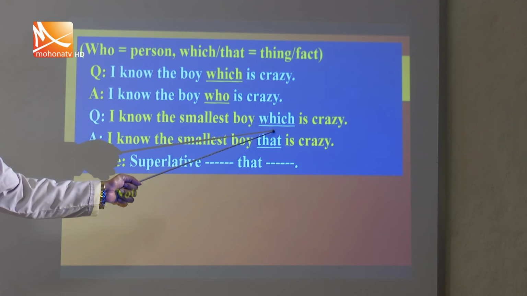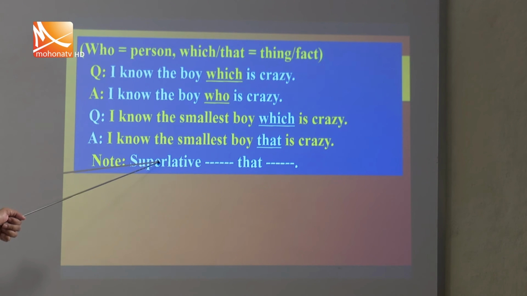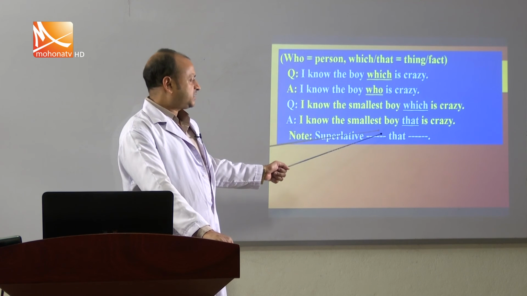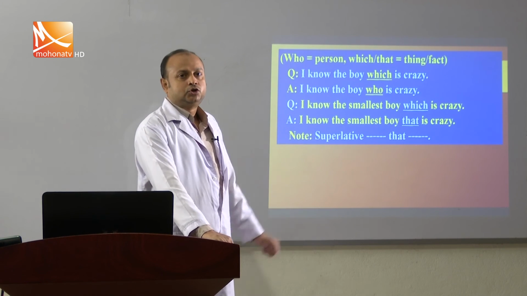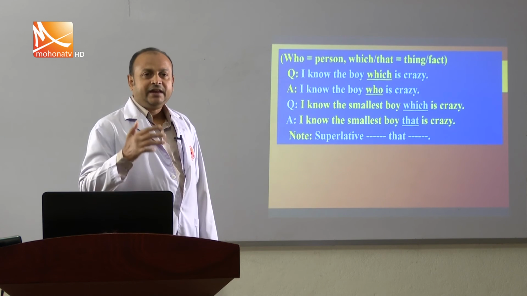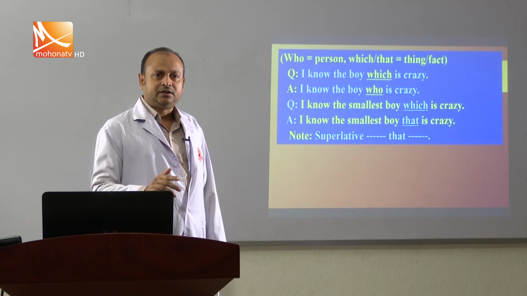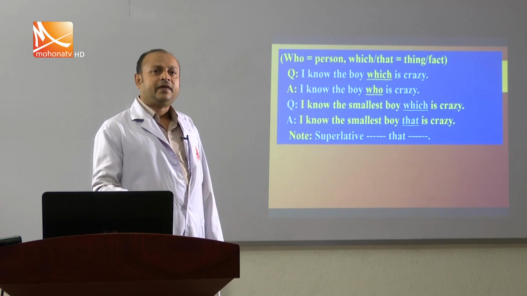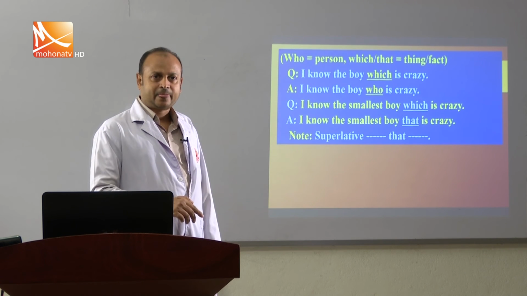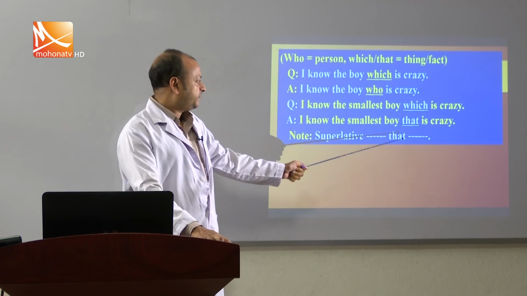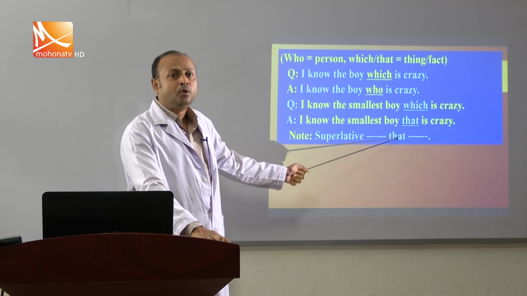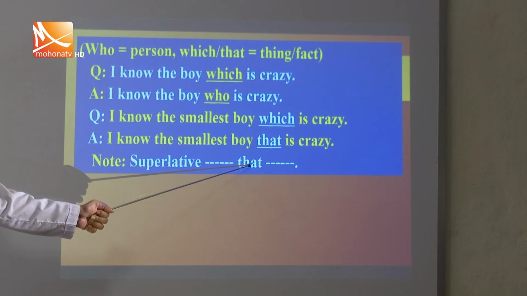There is a rule here, because note, superlative plus something plus that plus something. So, if we find any superlative degree just before the noun phrase, next pronoun will be that to mean it more specifically or more clearly.